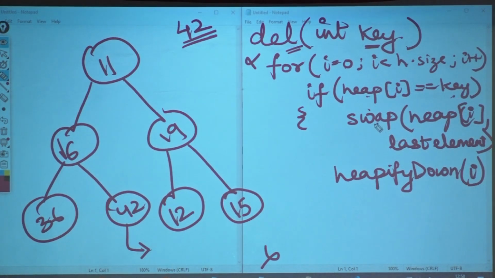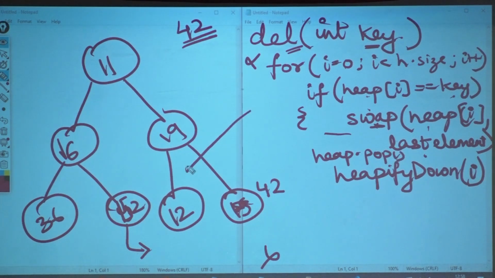Then what am I doing? Swapping it with the last element. Which means what? 15 will come here, 42 will come here. After swapping it, I am supposed to say heap dot pop, which means this gets deleted.